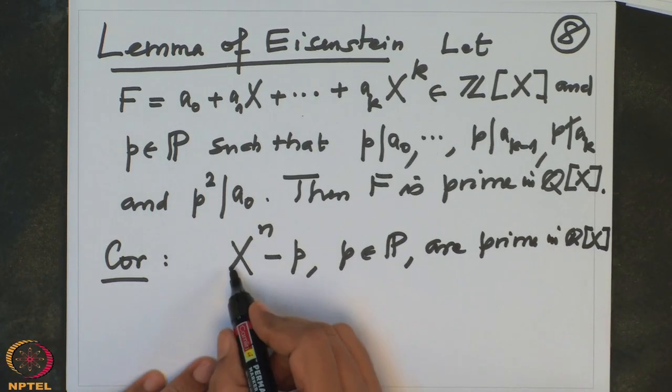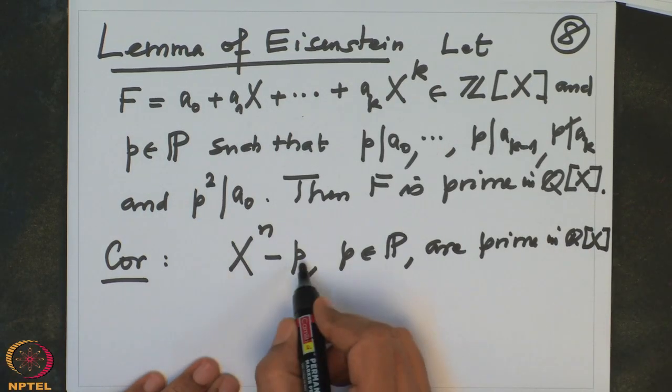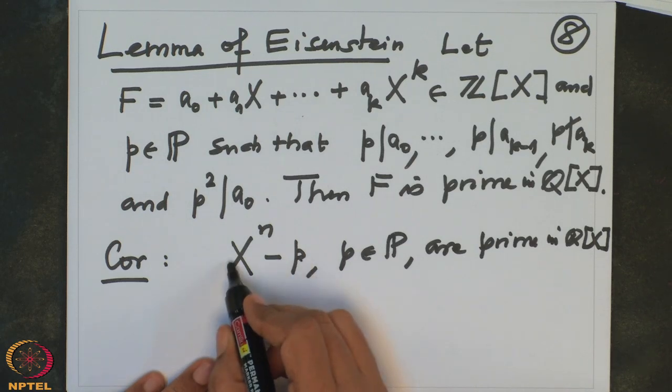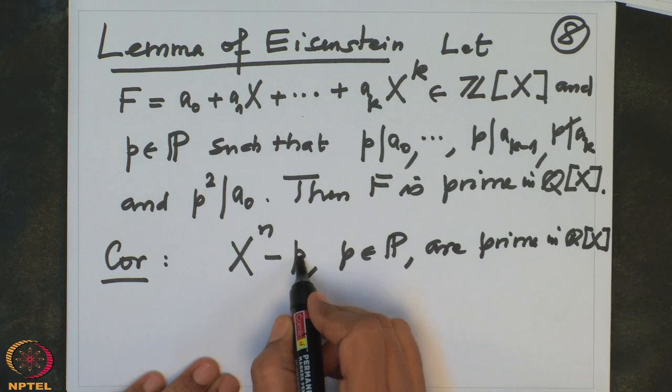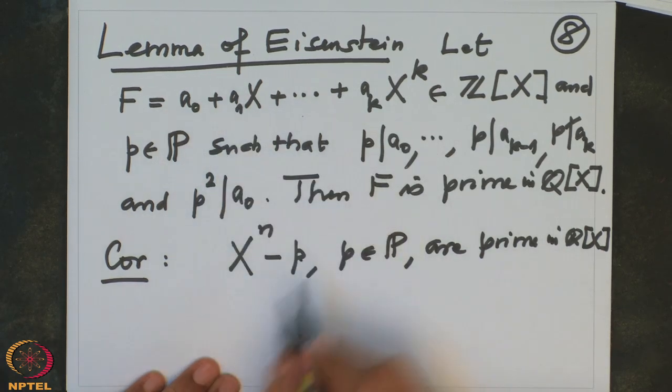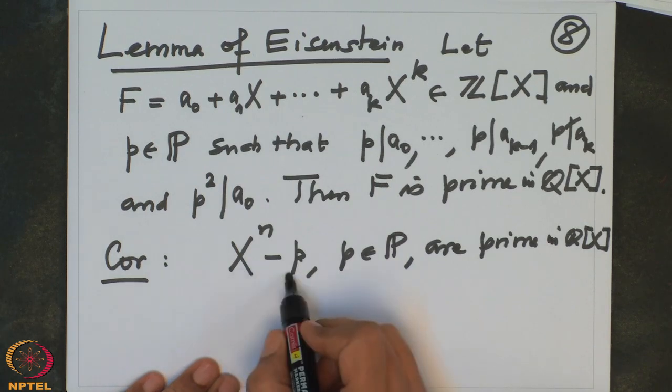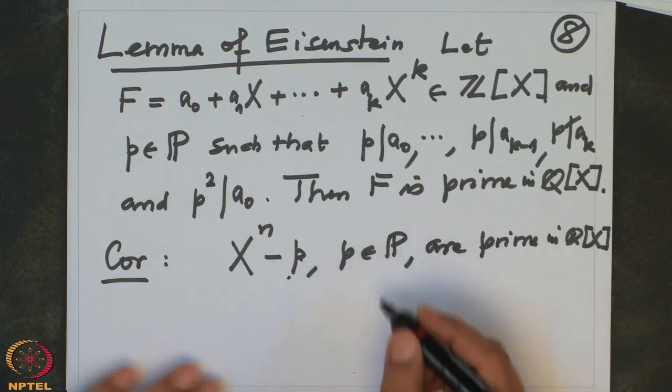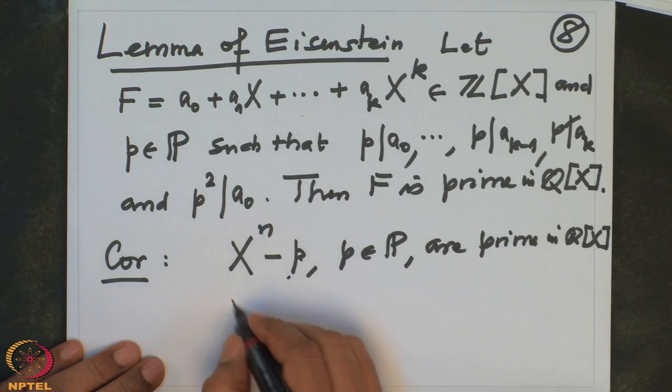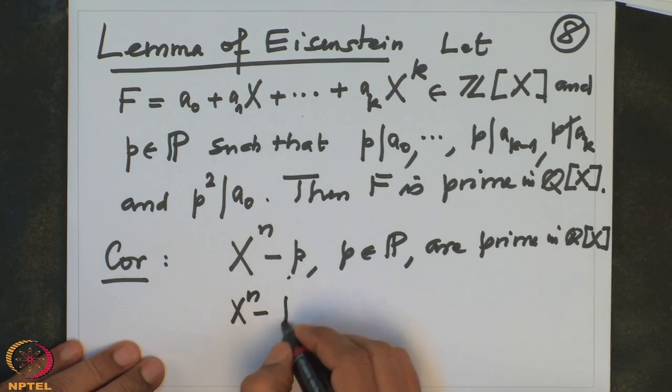Simply because the leading coefficient is 1, p doesn't divide the leading coefficient, and the constant term is divisible by p, but not p square. Therefore, we can apply the Eisenstein criterion and say that this polynomial is prime in Qx. Not only one prime, we can take two at a time,